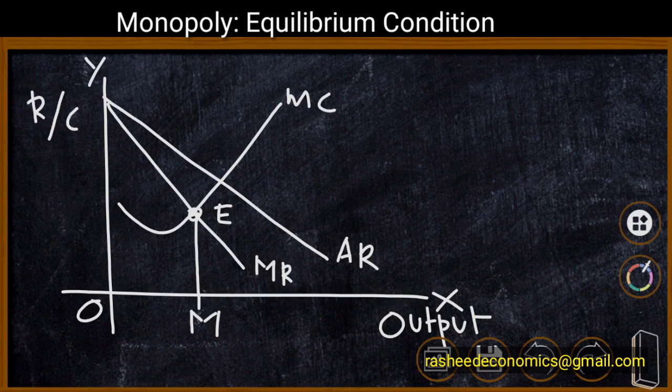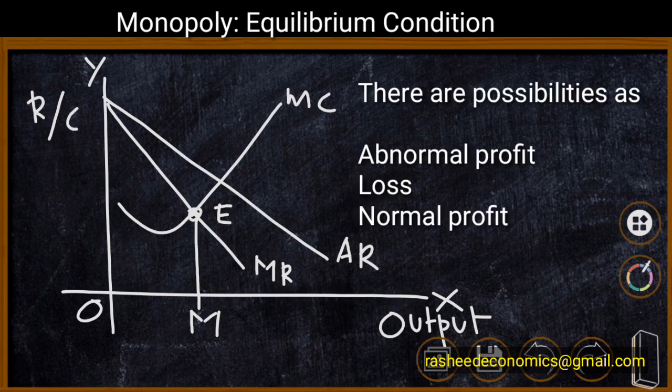There are certain misconceptions regarding the nature of monopoly, that a monopoly always has excess profit and monopoly price is always high. These are two concepts believed by society, which may not always be true. There is a possibility of abnormal profit, there is a possibility of loss, and sometimes even a monopolist can earn normal profit only.